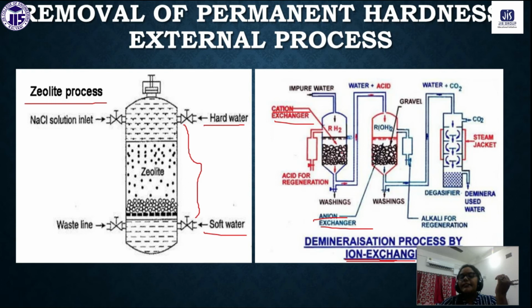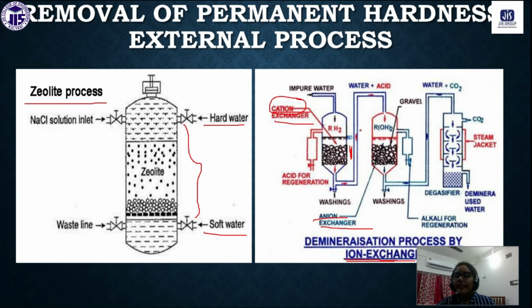Cation exchanger means all the cations will be stuck here. This first chamber will be negatively charged. Negative charge will attract positive charge, so all the cations we have in our water will be stuck here.